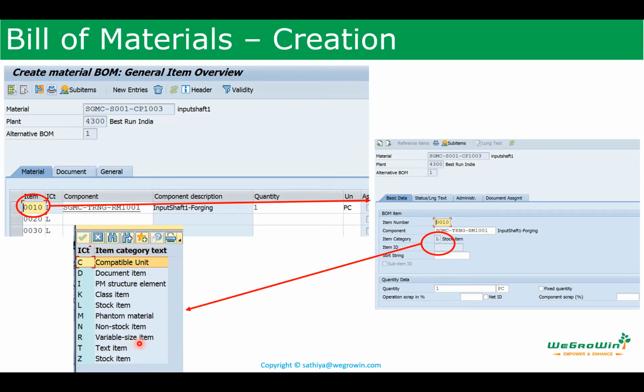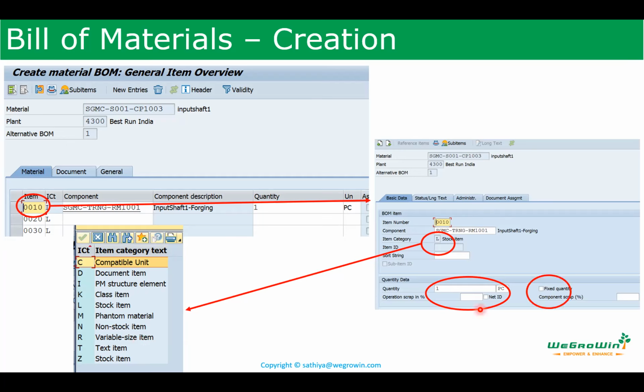Like this, different items are there. Now we are going to use L stock item categories. Other things, I have not explored much. Maybe if you want, you can explore them. But there are various options there. And then the quantity: how much quantity of this item is used.